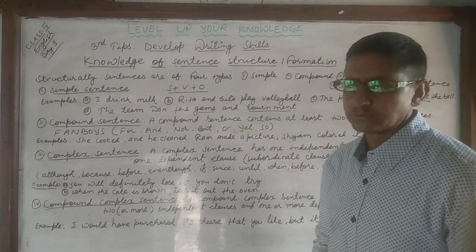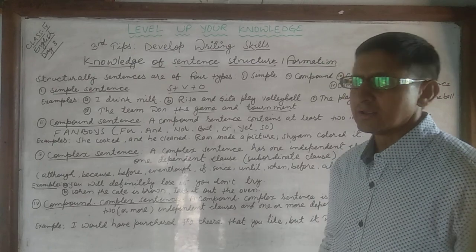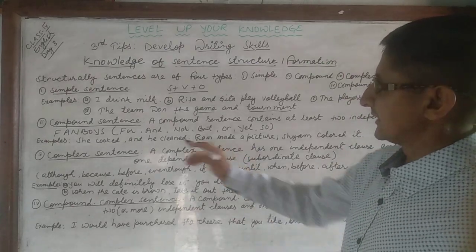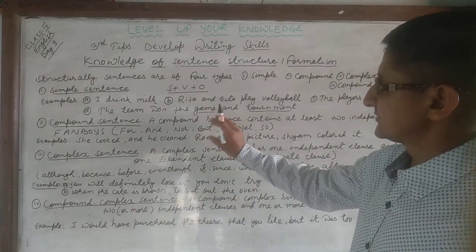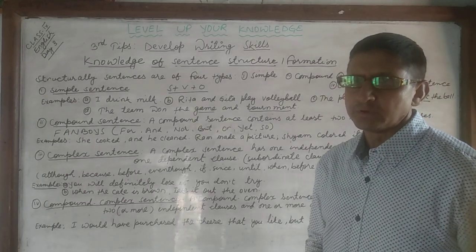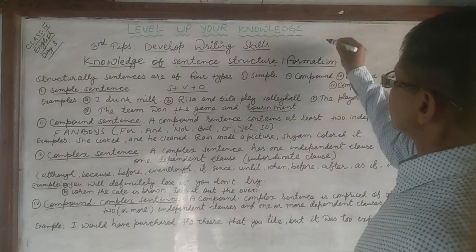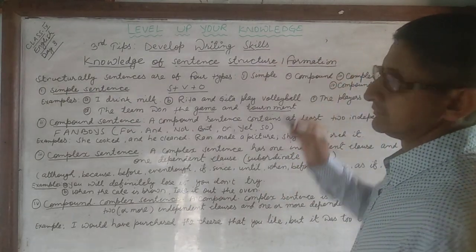These clauses are joined by a coordinating conjunction or semicolon. There are two independent clauses, and these two independent clauses are joined with the help of a coordinating conjunction or semicolon.